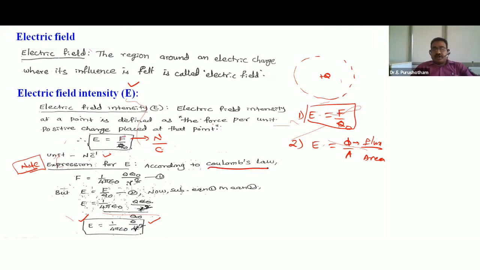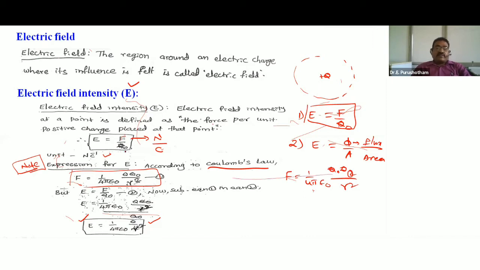According to Coulomb's law, we know very well this formula: F is equal to 1 by 4 pi epsilon naught Q1 Q2 by R square. At the place of Q2, just write Q naught. That is equation number 1.